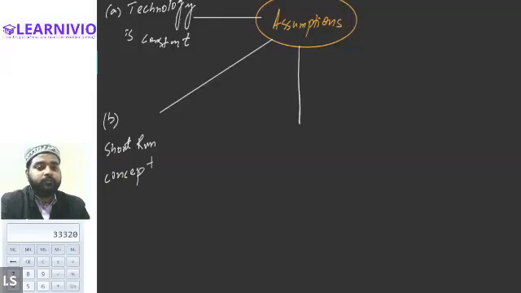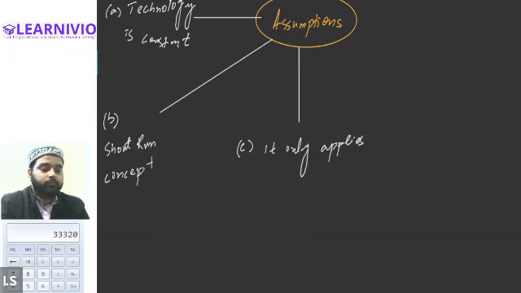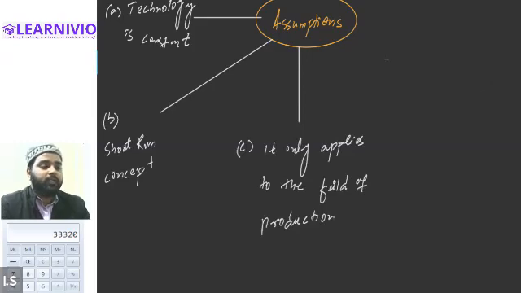Then we have the next assumption. The next assumption is that the law of variable proportion only applies in the field of production. That means the law of variable proportion might not be applicable in other fields. Like for example, if you are analyzing a production process,